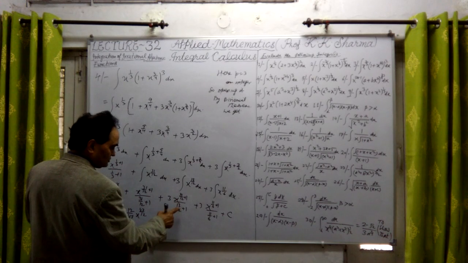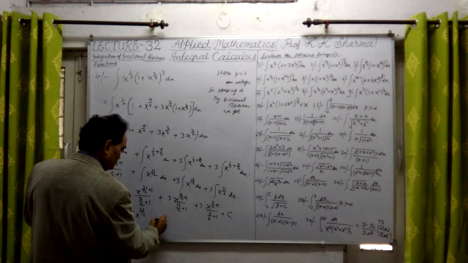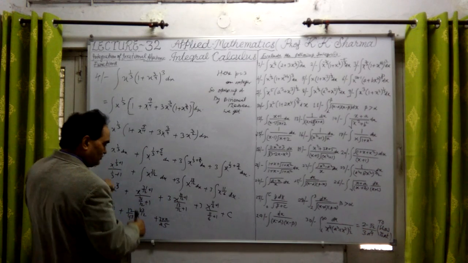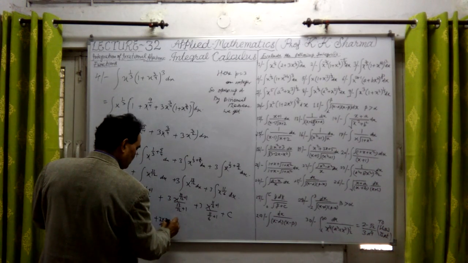Plus this is 13 plus 12, 25 upon 12. So 3 into 12 upon 25, 12 will come in the numerator. It is x raised to power 25 upon 12.